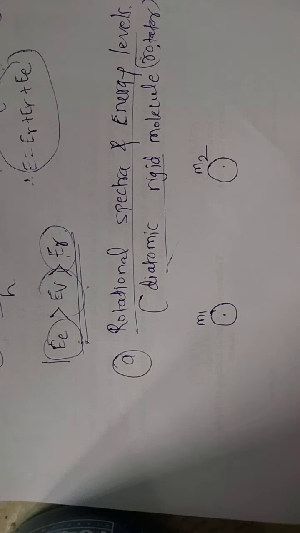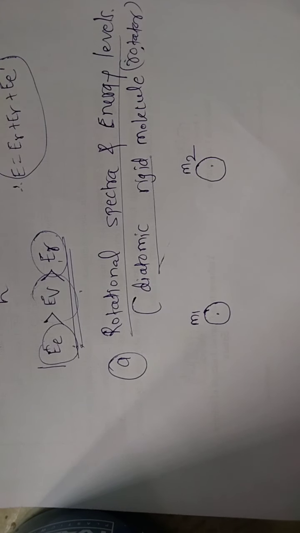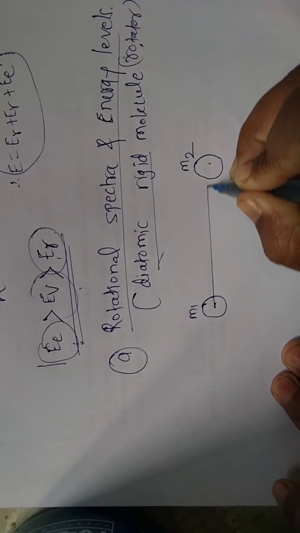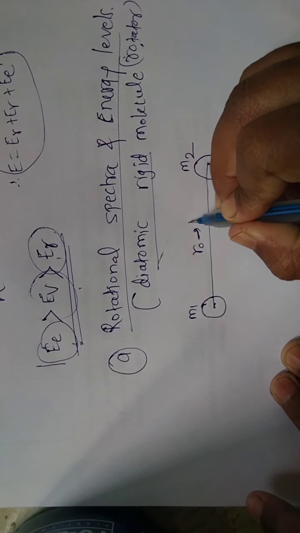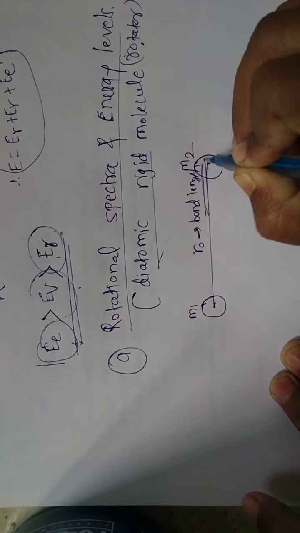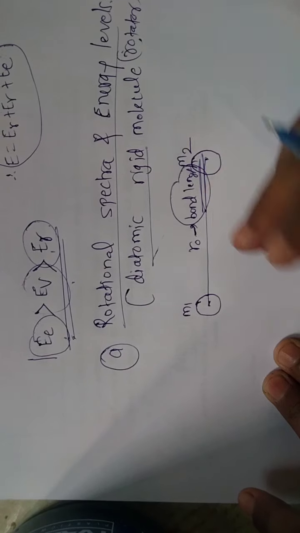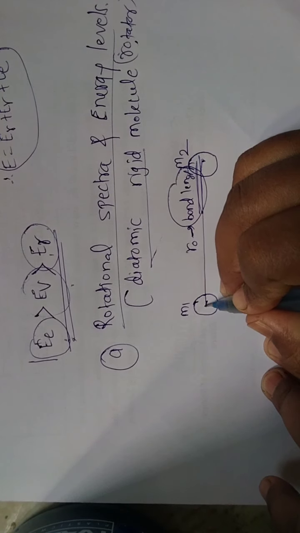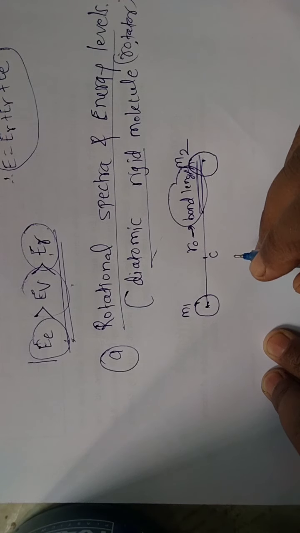We consider the diatomic molecule having masses m1 and m2, and the distance between them, r0, is the bond length. This length cannot change and remains constant. C is the center of mass.